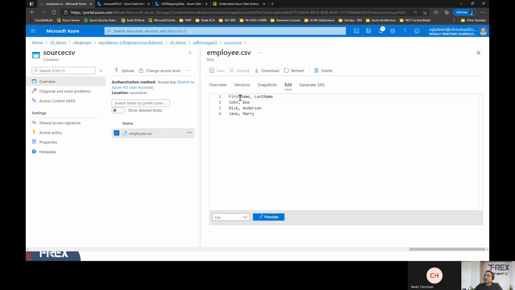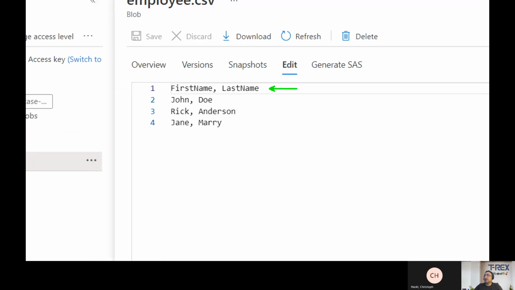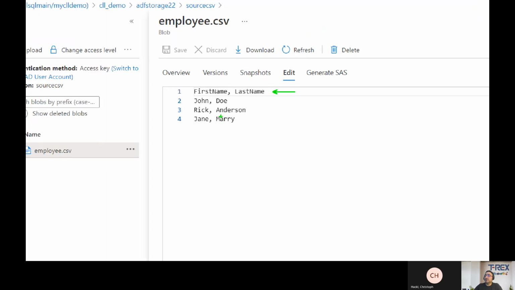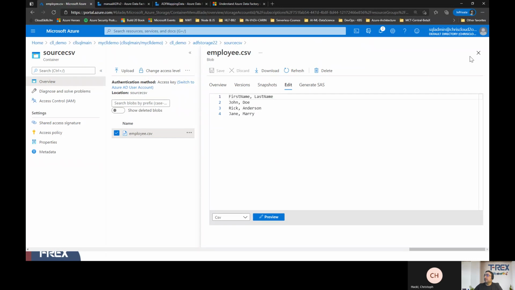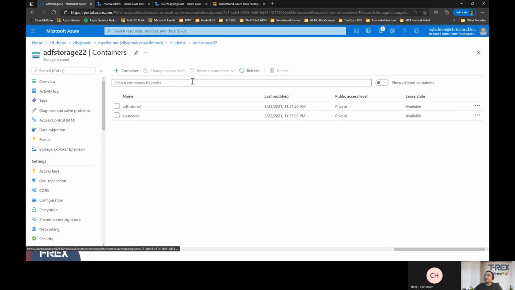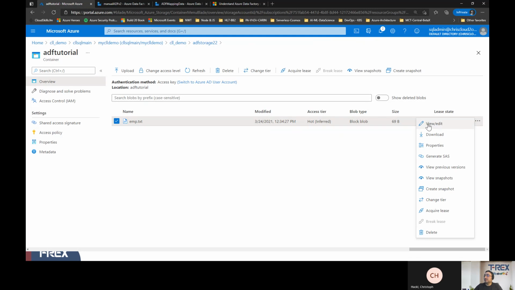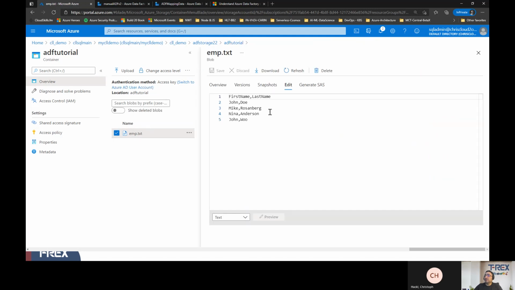And as you see, it's this simple blob that has first name, last name. Let me zoom a little bit. These are the columns, and we have 3 names here. This is employee, but I'm not going to use this one. We are going to use, actually, let me go back from this ADF tutorial. We are going to use the emp.txt. That's the blob that we are going to use.